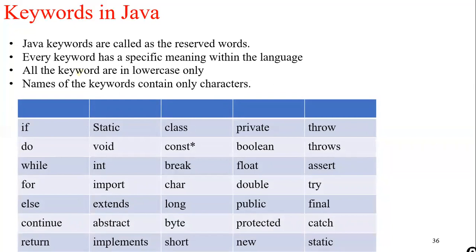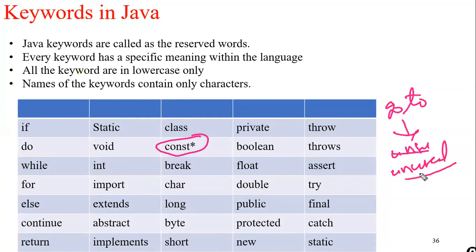If you can see, there is a keyword const, and there is also a keyword called goto. And these two are keywords of the Java programming language, but they are called unused keywords. You cannot use them. The programmers are not supposed to use these keywords. Goto and const, they are also called unused reserved words or unused keywords.